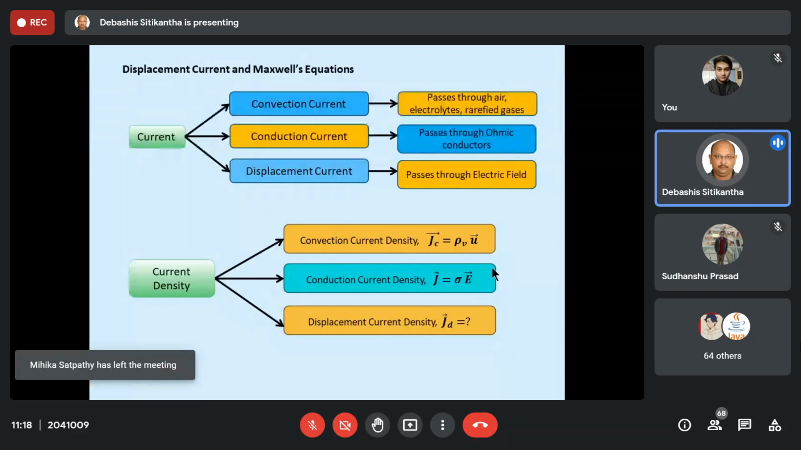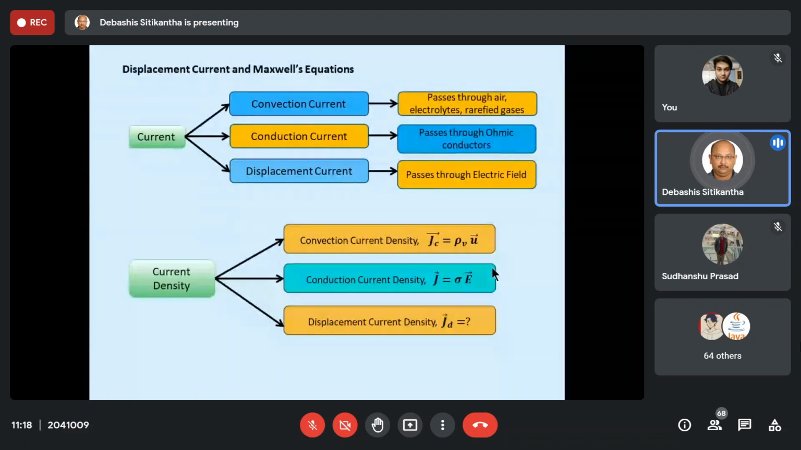So basically in this world, we can classify the current into three basic types: convection current, conduction current, and the last one is displacement current. And as you can see, almost all their classifications are based on the type of media through which they flow or pass. Now, obviously, if current is of three types, your corresponding current density will also be of three types.